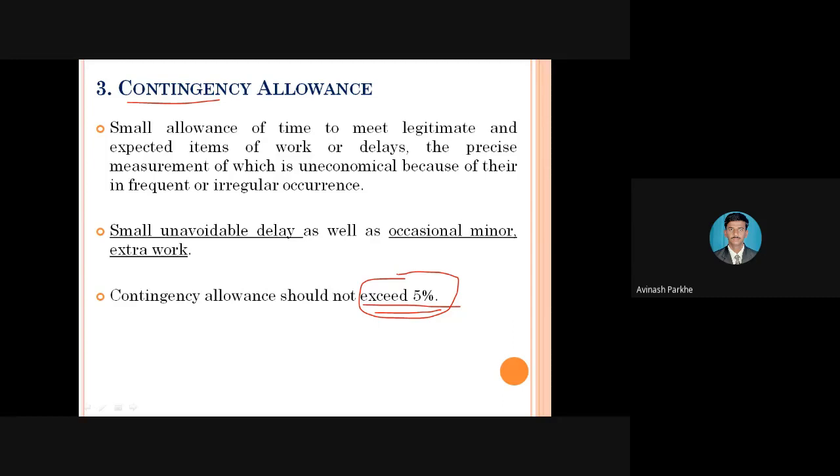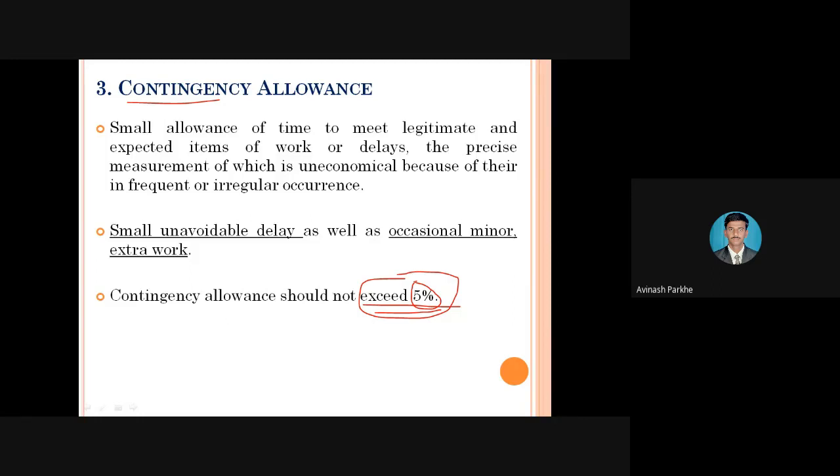Out of the basic time that is assigned, 5% weightage will be given to the contingency allowance. It means in that 5%, we can change the coolant of that particular machine. We can change the oil. You can replace the component.